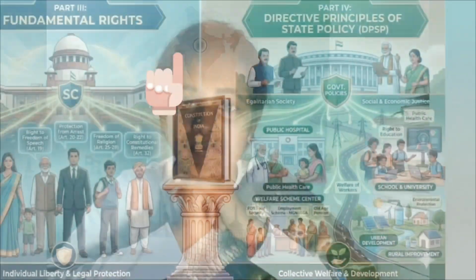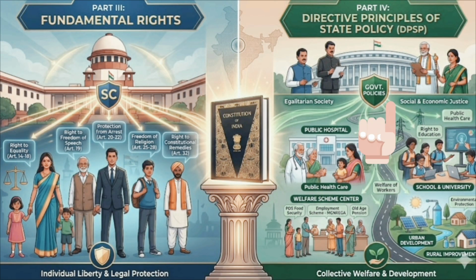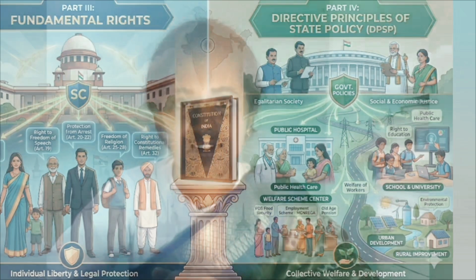Let's see the difference between fundamental rights versus DPSP. Fundamental rights are justiciable, but DPSP is non-justiciable. Fundamental rights are enforceable by the court, while DPSP cannot be enforced by court. Fundamental rights protect individual liberty, and DPSP protects social welfare. Fundamental rights provide political democracy, and DPSP provides social and economic democracy. Fundamental rights were borrowed from the USA, and DPSP was borrowed from Ireland.